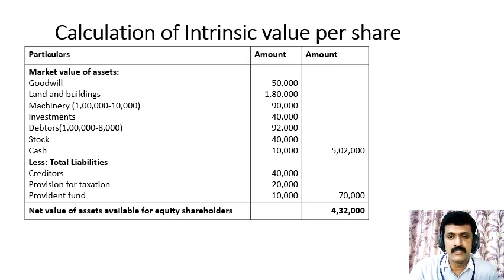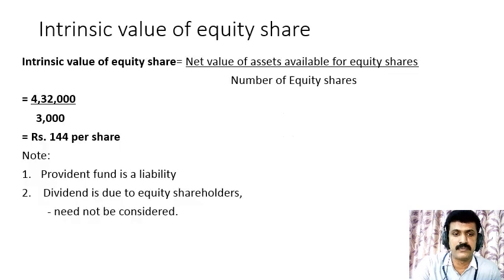shareholders. Since preference share capital is not given in the problem, we can consider that amount itself as net value of assets available for equity shareholders. Here preference share capital is not given in the problem. If it had been given, we would first deduct that, and then the remaining amount we would have considered as net value of assets available for equity shareholders. But since preference shares are not given in the problem, we have considered the same amount as net value of assets available for equity shareholders.